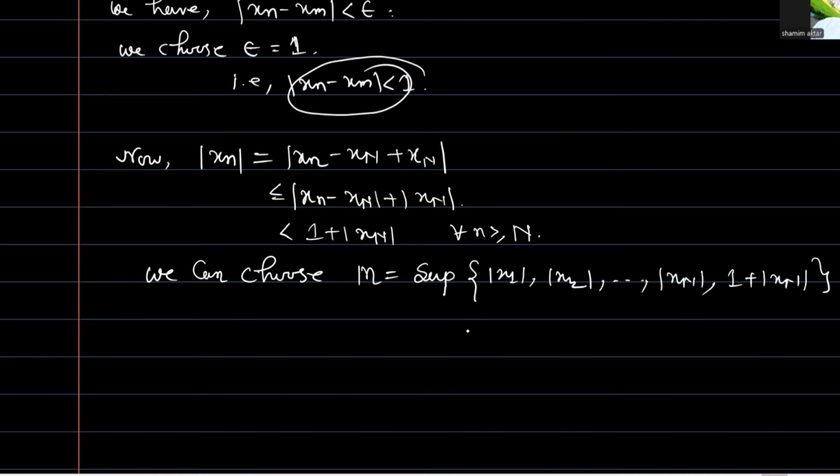So we have mod of xn less than or equal to M for all n belonging to natural numbers.